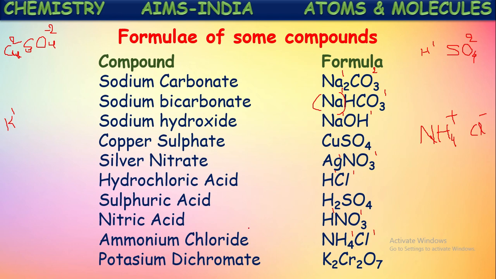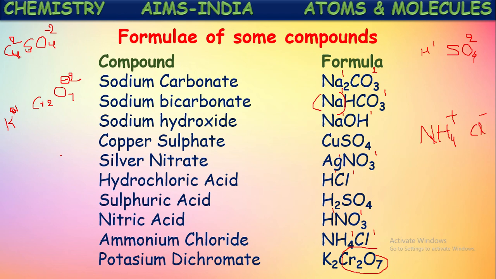And all these atoms together are called dichromate, Cr2O7 minus 2. This all together is called the dichromate ion. So when these two combine, what will happen? K plus means K 1, Cr2O7 minus 2. So by neglecting these signs, we get K1 Cr2O7 2.